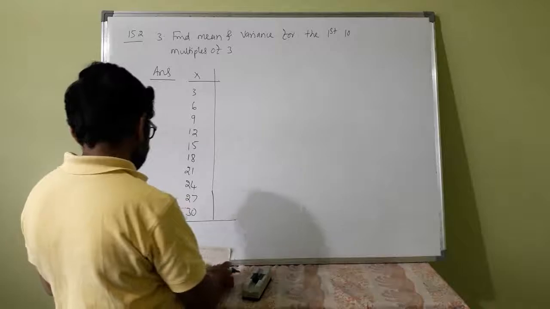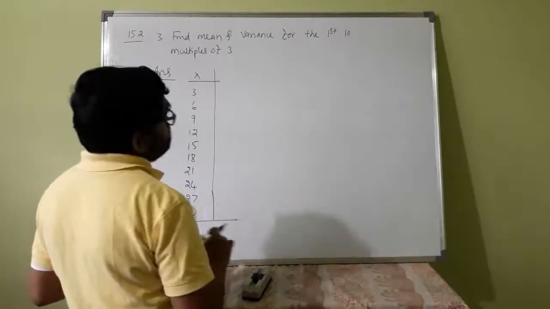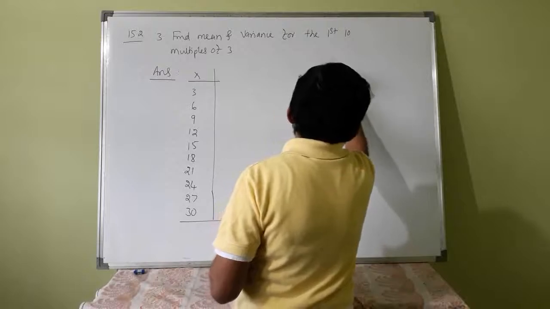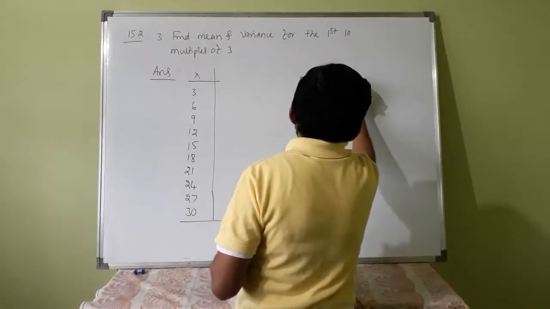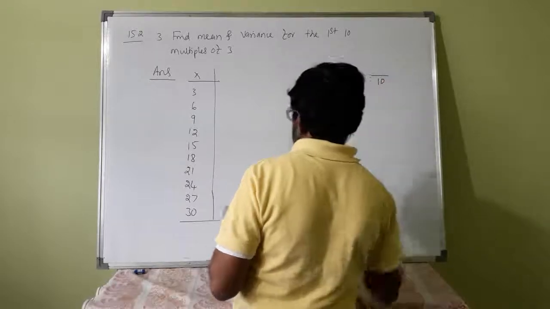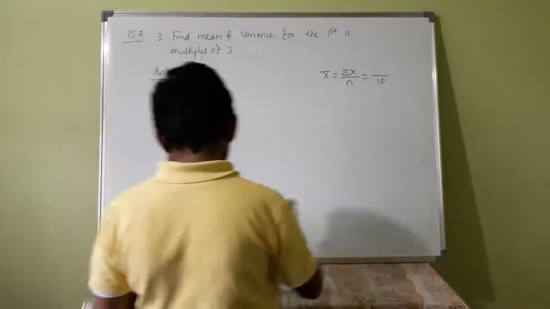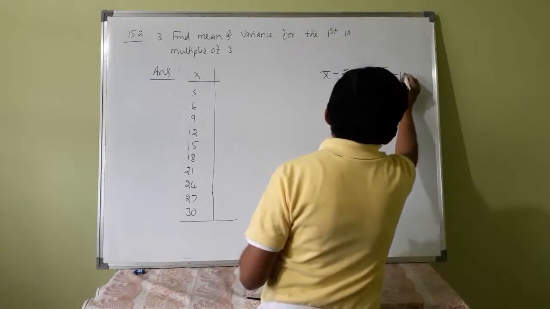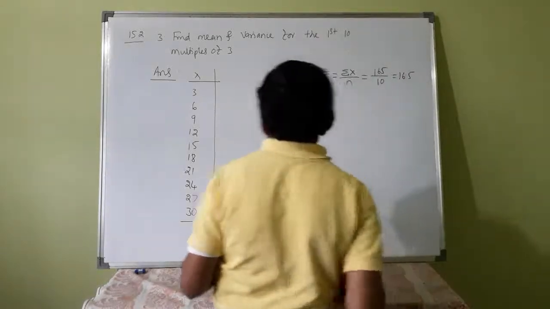Okay. What is x bar here? X bar is summation x by n. N is 10. Summation x, if you compute, is 165, so x bar is 16.5.